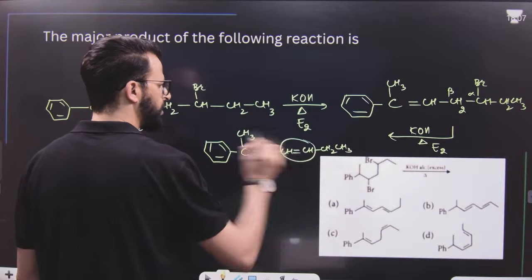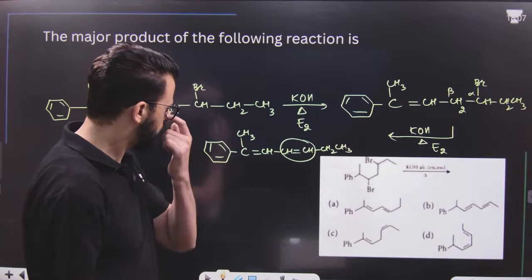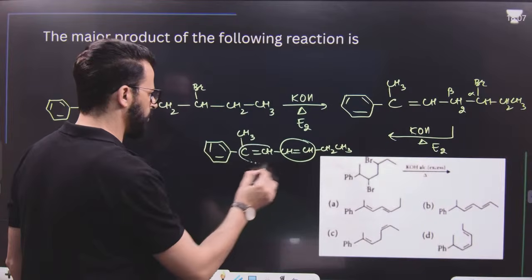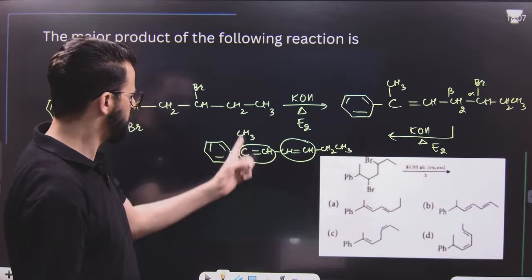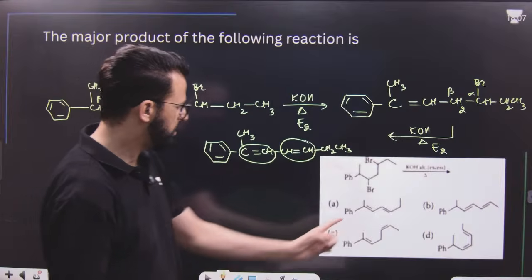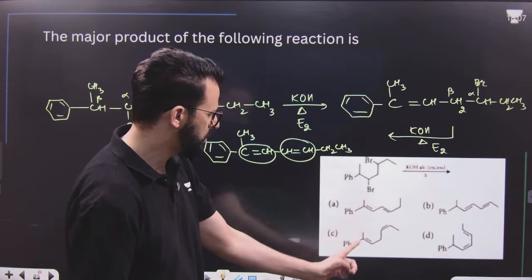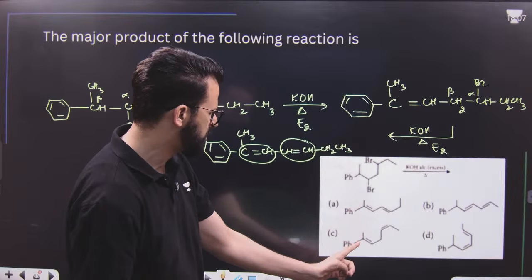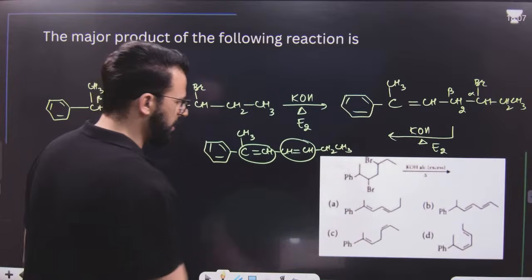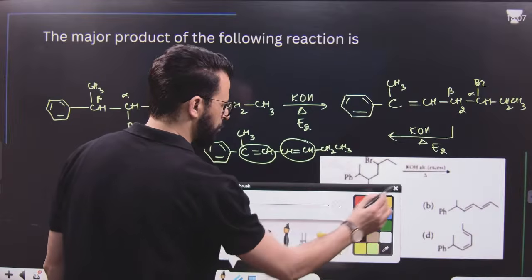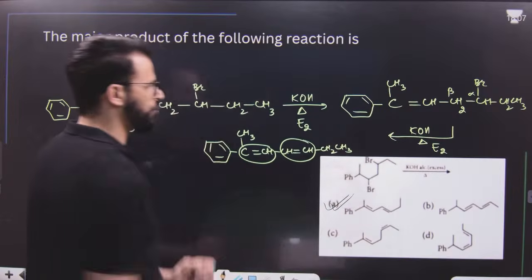That means one carbon-carbon double bond should be such that there is an ethyl attached to it, and the other carbon-carbon double bond should be such that methyl and phenyl are attached to it. These two can be the products, but after that, the double bond is in conjugation. Here it's not in conjugation, so it is A1. It's option A.